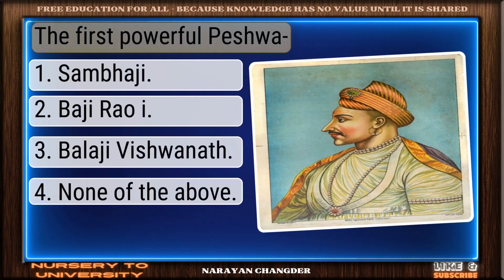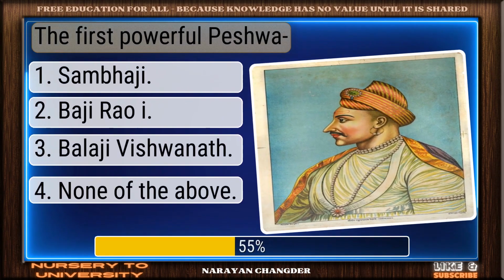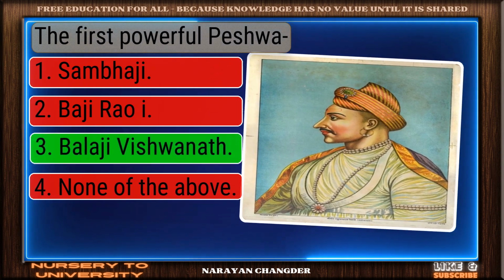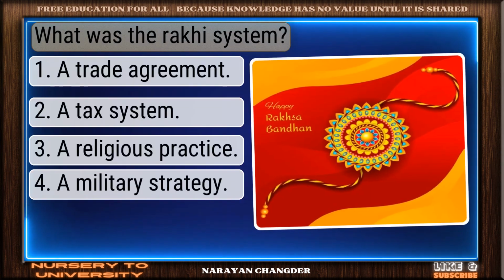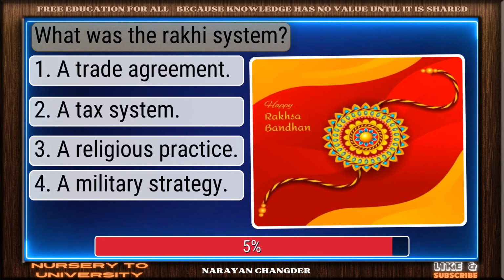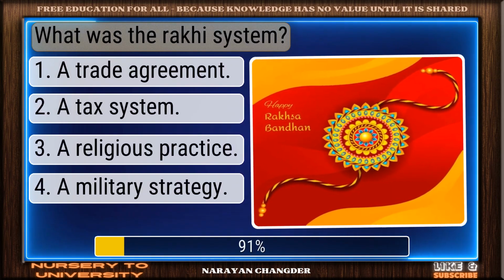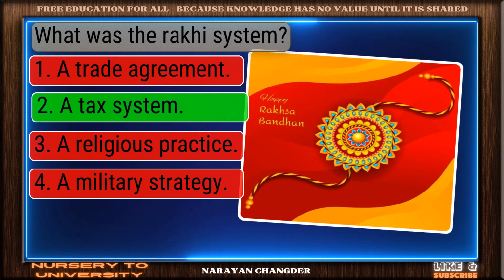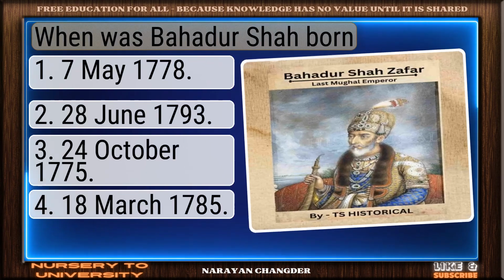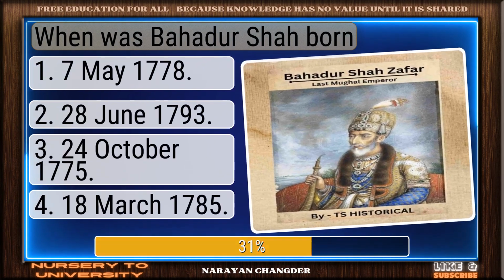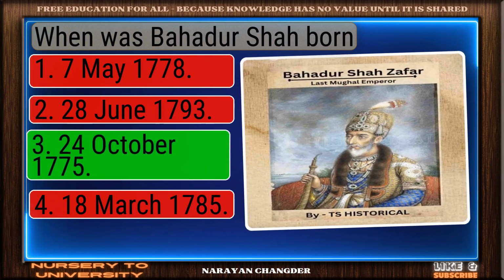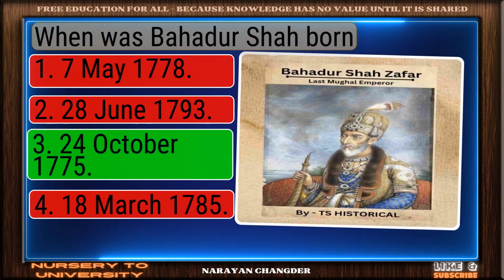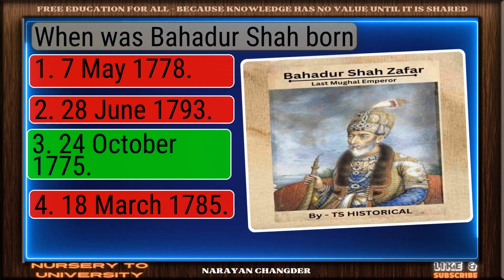The first powerful Peshwa. Nicely done. Balaji Vishwanath is a solid answer. What was the Rakhi system? Excellent choice. A tax system is the right answer. When was Bahadur Shah born? Clear logic. Your choice 14 October 1643 is sound and 100% true.